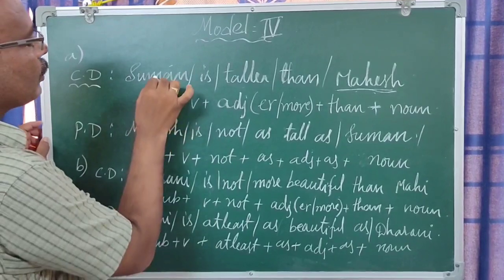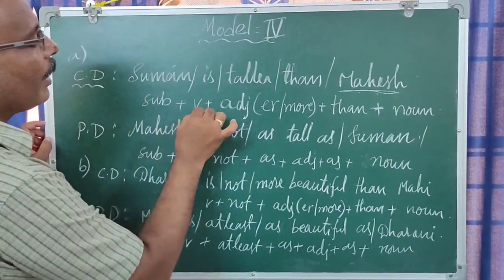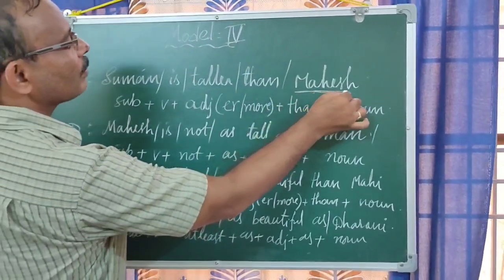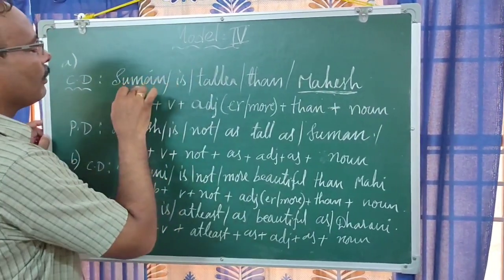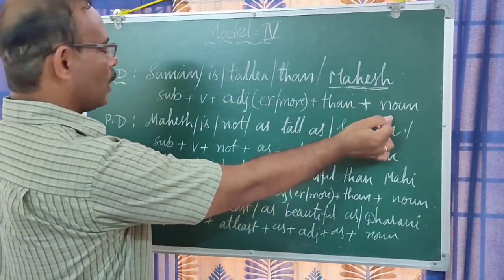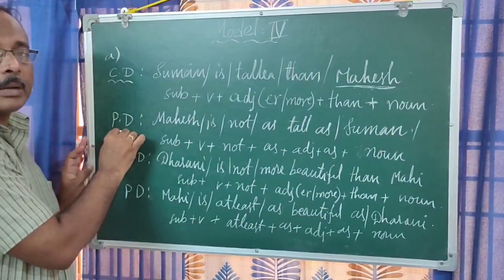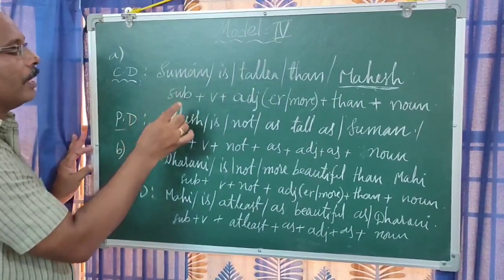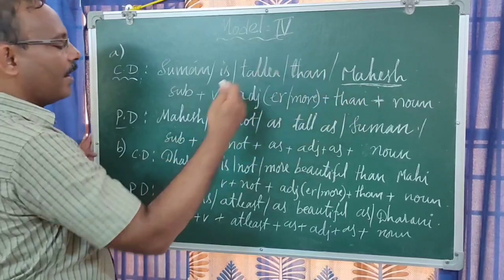Here the subject is Suman, then verb, then adjective with er or more plus than. Of course, it is also a subject only, but first we are speaking about Suman, that's why we just write it as noun. Now it is PD, positive degree. When we change this comparative degree to positive, it starts with Mahesh, right?